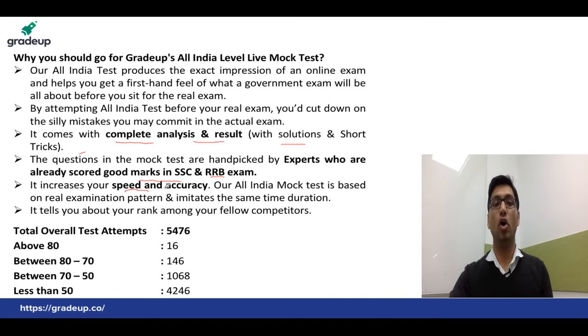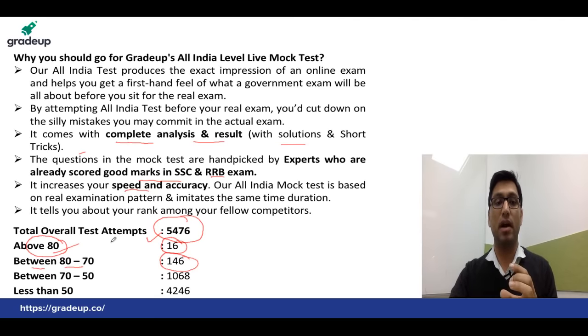In this live mock test, the total number of attempts was 5,476. Total 5,476 students have attempted this live mock test, and that is a really good number. The students who scored above 80 marks were 16 students. Between 80 and 70 were scored by 146 students. In the range of 70 to 50 there are 1068 students, and less than 50 are around 4246.